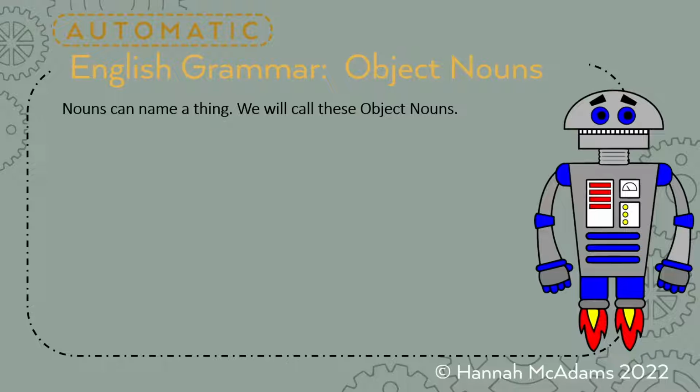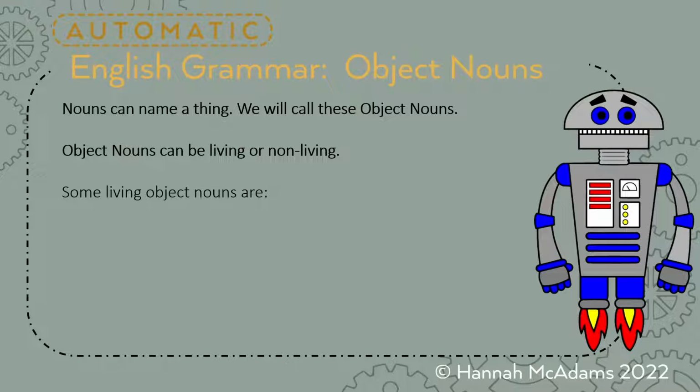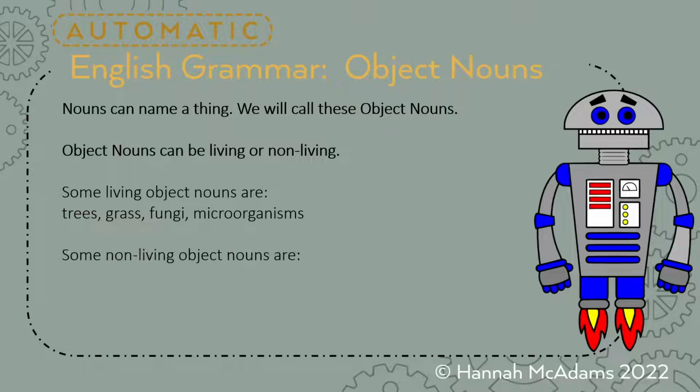Nouns can name a thing. We call these object nouns. So this is our new lesson for today. Object nouns can be living or non-living. For example, some living nouns are trees, grass, fungi, microorganisms. Those are all things that are alive, but they're things, not people. Some non-living objects are things like pencil, desk, sink, ornament, paint.